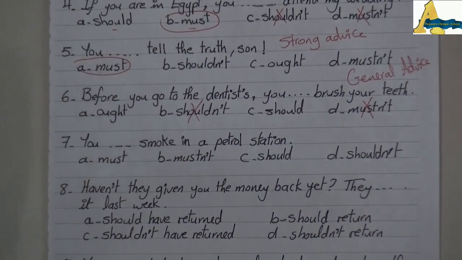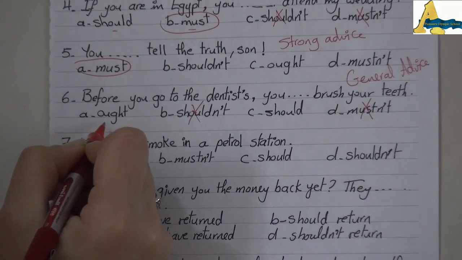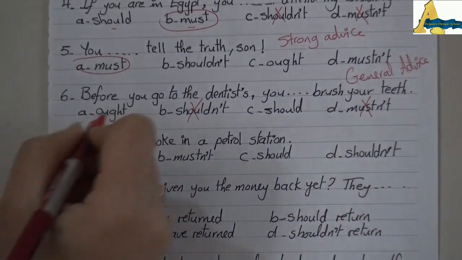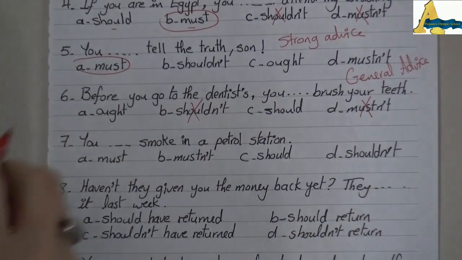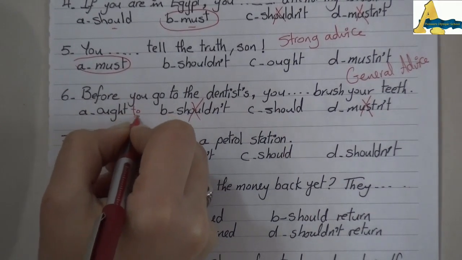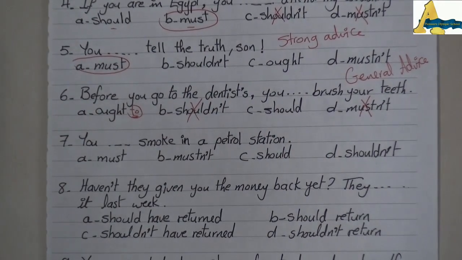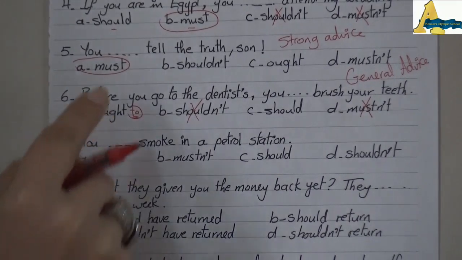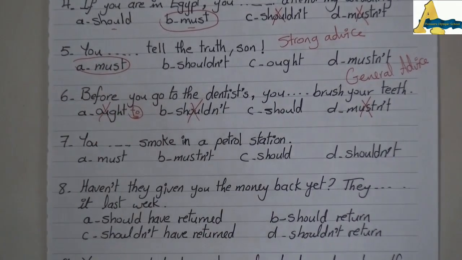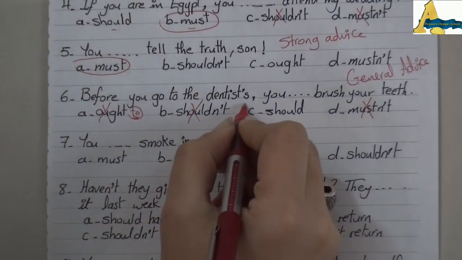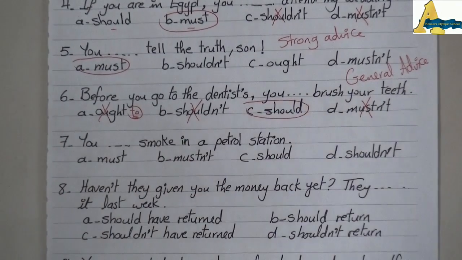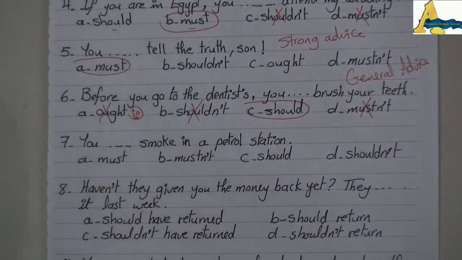Because they don't serve the meaning. So I choose between ought or should. Ought has to be followed by to, so I have to say ought to, okay? But here I have ought only, so it's excluded. Okay? I will choose what? I will choose should. You should brush your teeth.